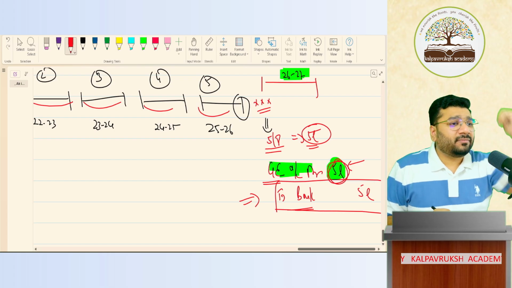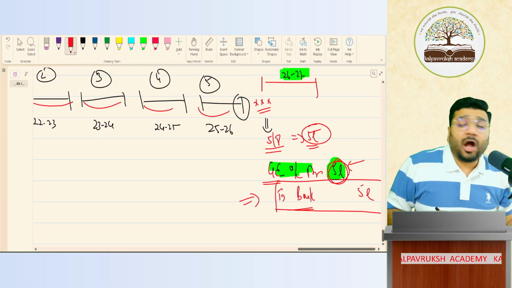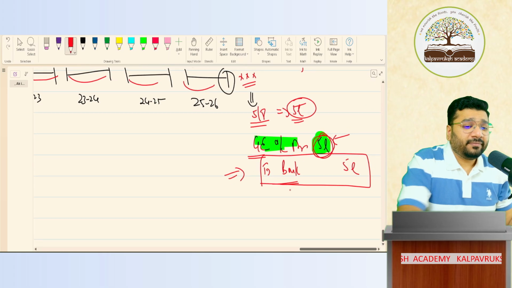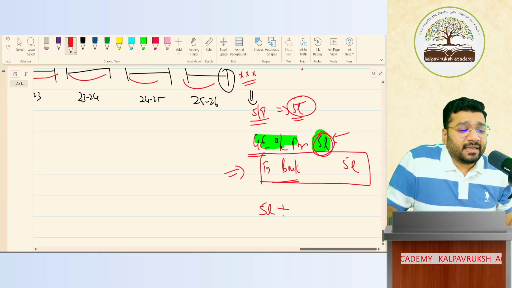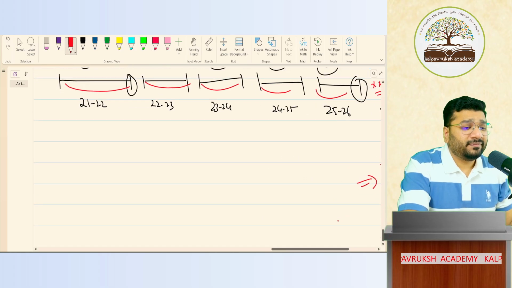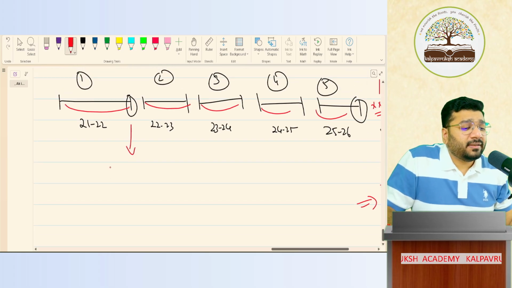Sir, every year, part of the amount should I record? How much should I record? Every year, 1 lakh, 1 lakh, 1 lakh, 1 lakh is what you are saying. 5 lakh rupees divided by 5 years. Every year, a 1 lakh entry has to be passed. But my question is, what entry will you pass? At the end of every year, what entry will you pass?